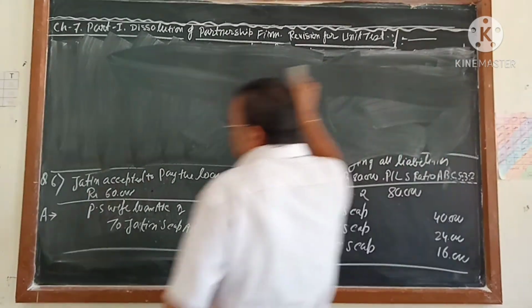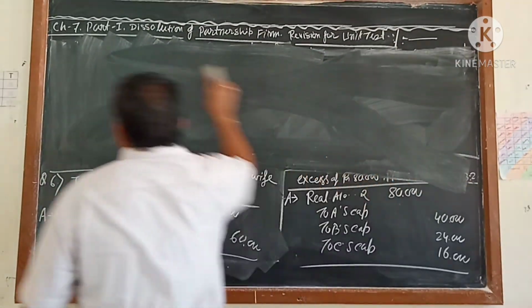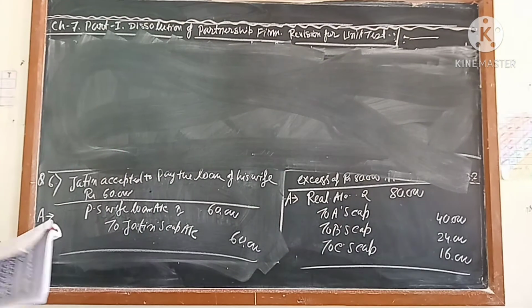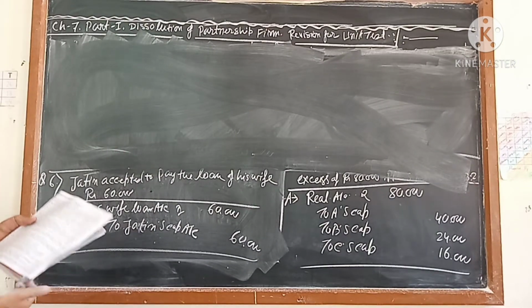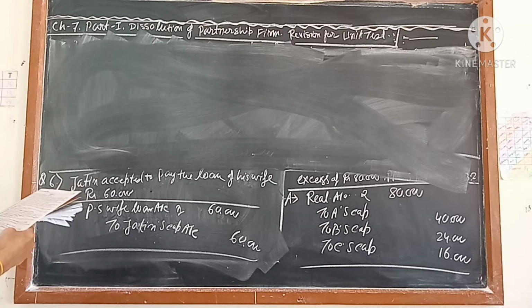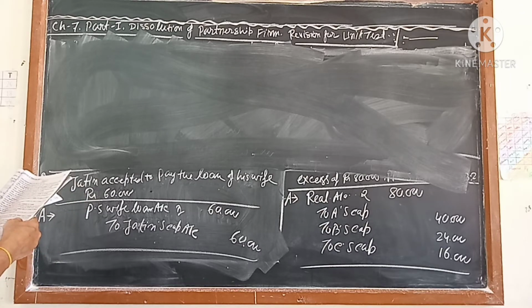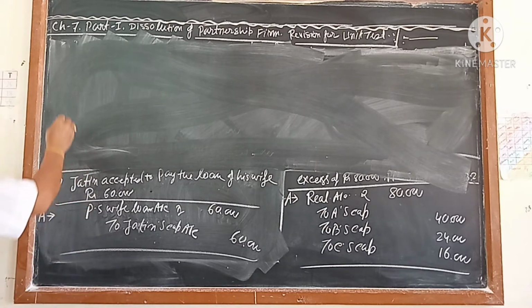Like that, so many questions are coming, and you only have to practice for that. Okay? The income tax liability of a partnership firm is determined up to 25,000, which is not recorded in the books.